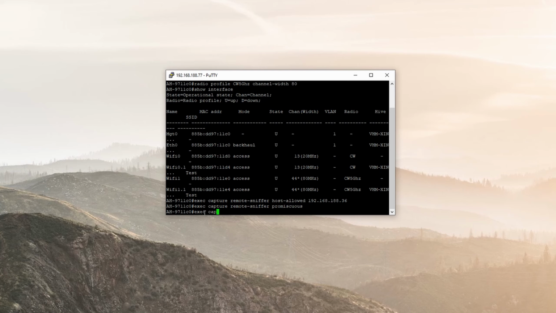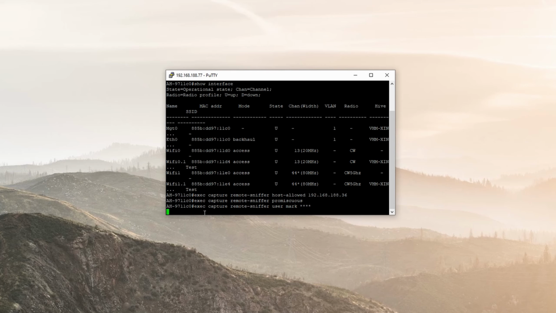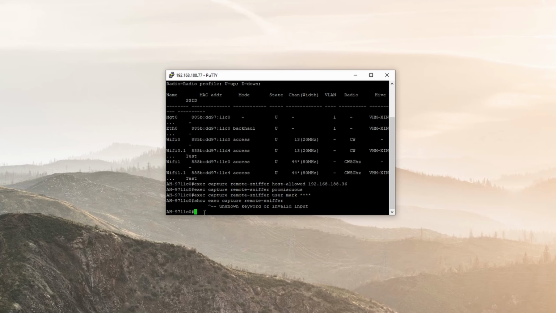So exec capture remote-sniffer user, and I'm just going to use my own name, so it's Mark. Press enter, and then show exec capture remote-sniffer to confirm your settings.